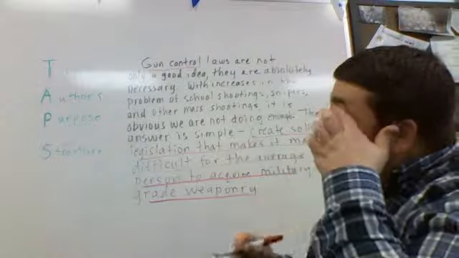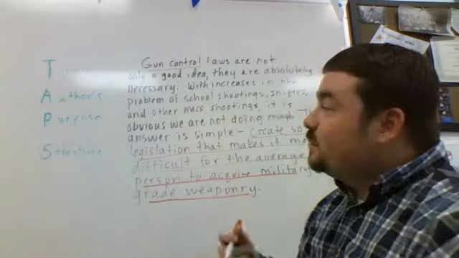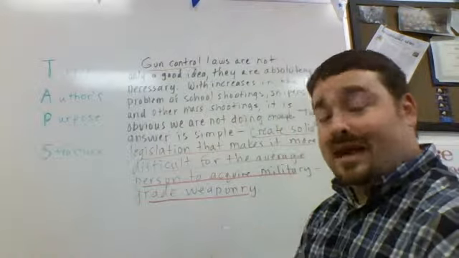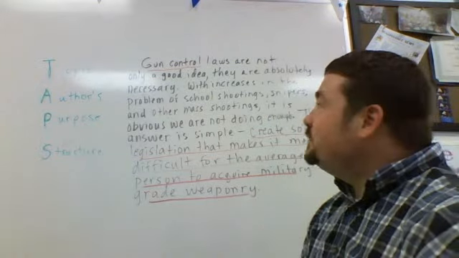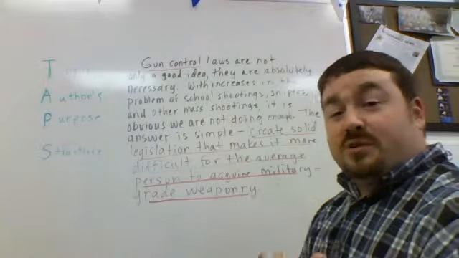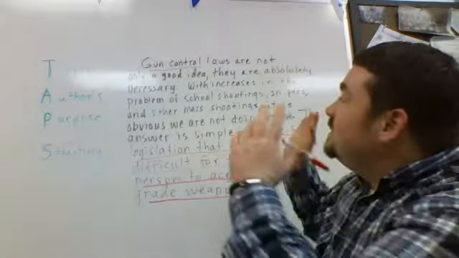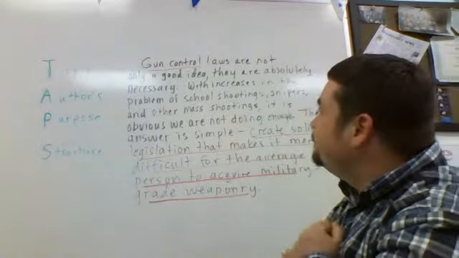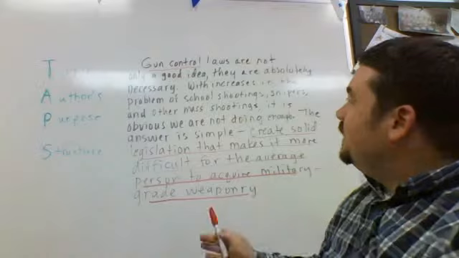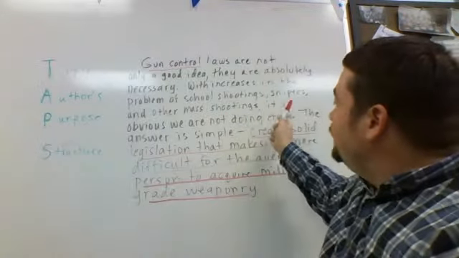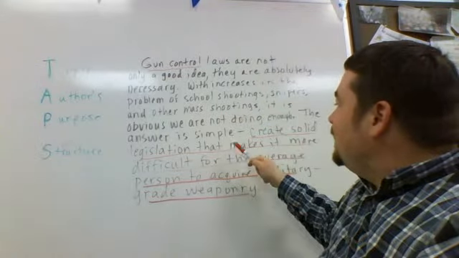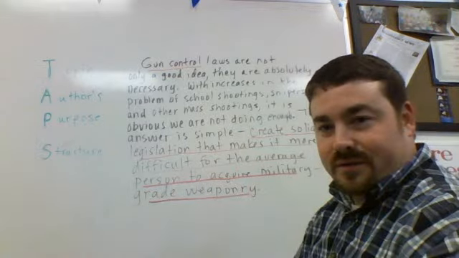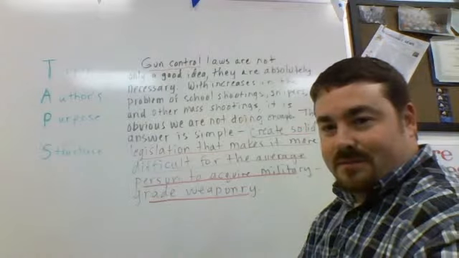So we know the topic is gun control. We know they're trying to persuade us or make us think a certain way. Now we have to look at the structure. And remember, our common structures are compare and contrast, cause and effect, problem solution, description, and sequence. So is there a sequence here? Is there like a date, a time frame, something like that? Well, not really, because it's talking about the increase in school shootings, but then at the same time, it's talking about creating solid legislation, and those don't really necessarily follow each other. That's not really a timestamp that's on there.